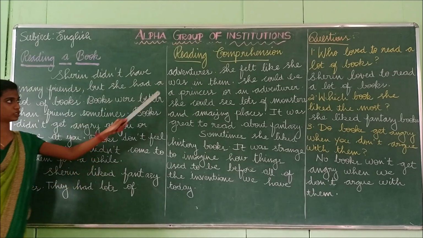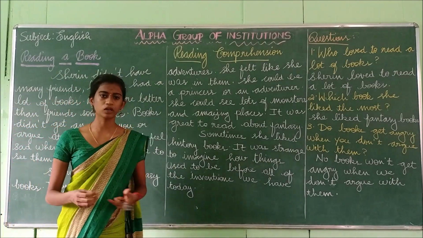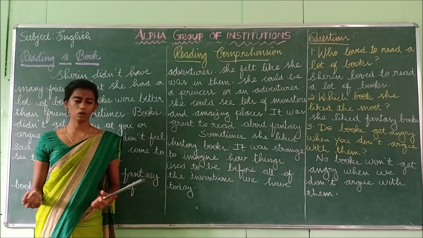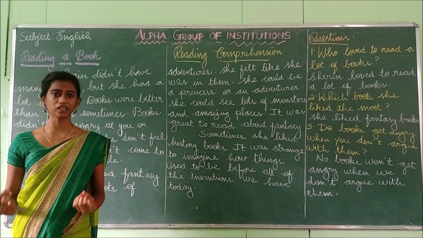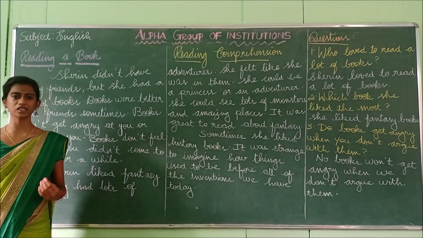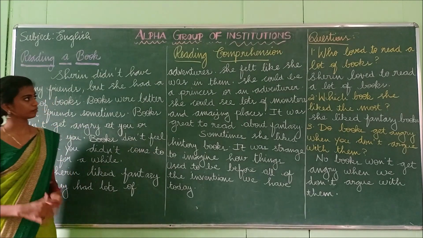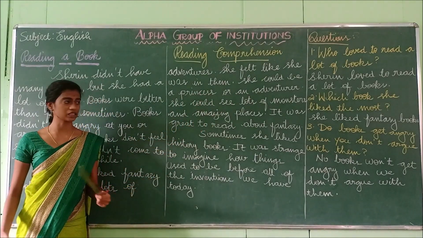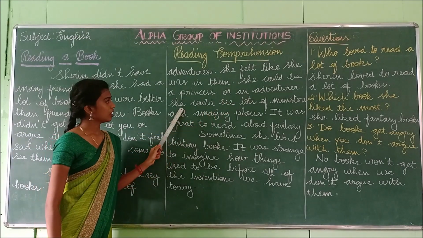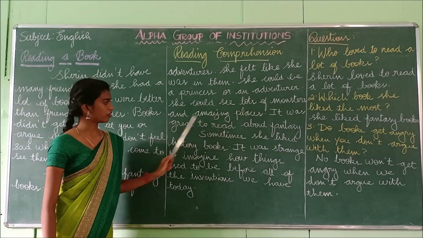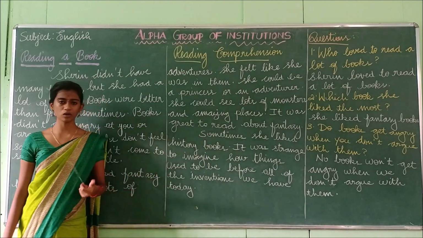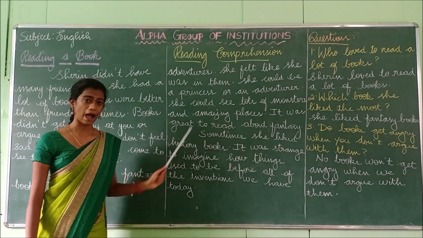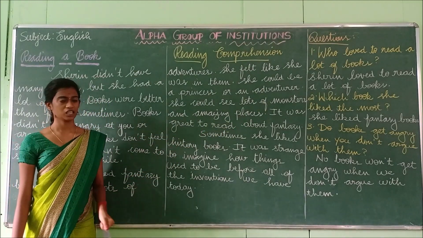She had a lot of adventures. So while reading those books, the book is filled with lots of adventures. She felt like she was in there. So when she reads the adventure books, she feels like she is in the present scenario. Okay, she feels each and every situation. She could be a princess or an adventurer. So she is feeling herself as a princess or the adventurer. She could see lots of monsters and amazing places. So in those stories, what she sees, she sees lots of monsters and lots of amazing places in this story.